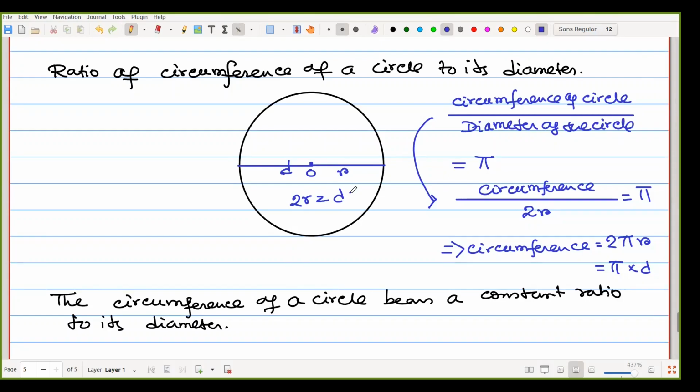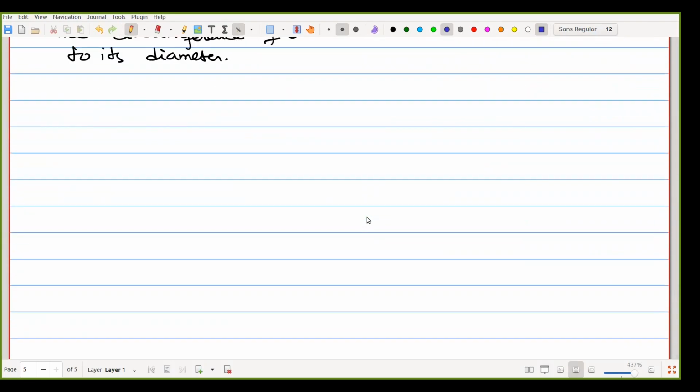The final one from here is called the relation between the radians and the degrees.